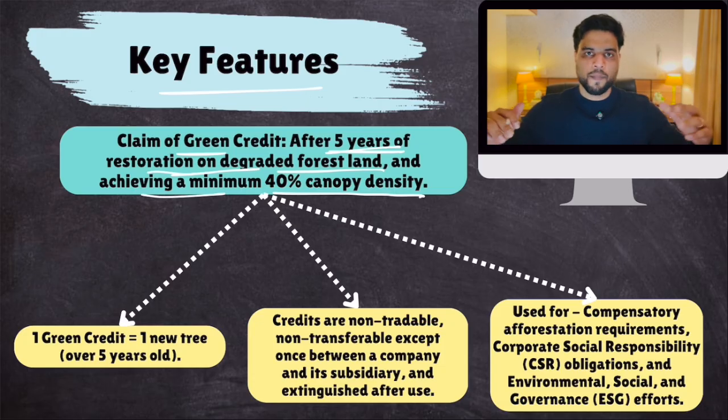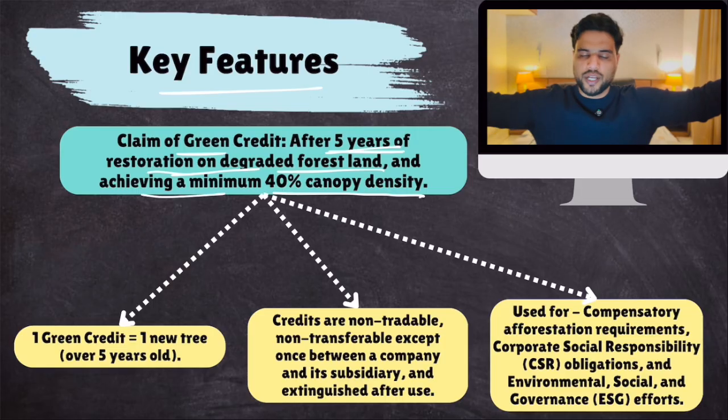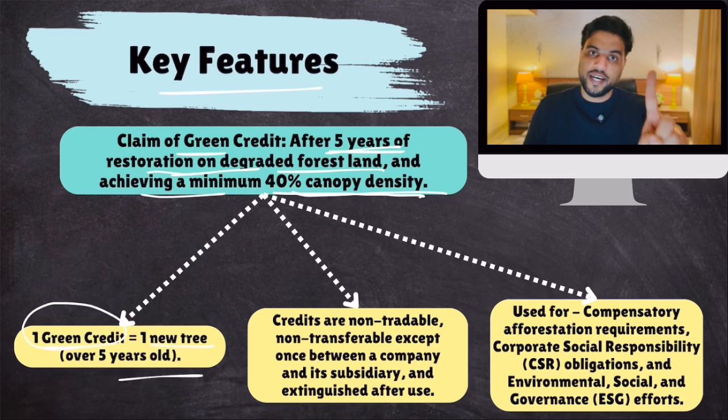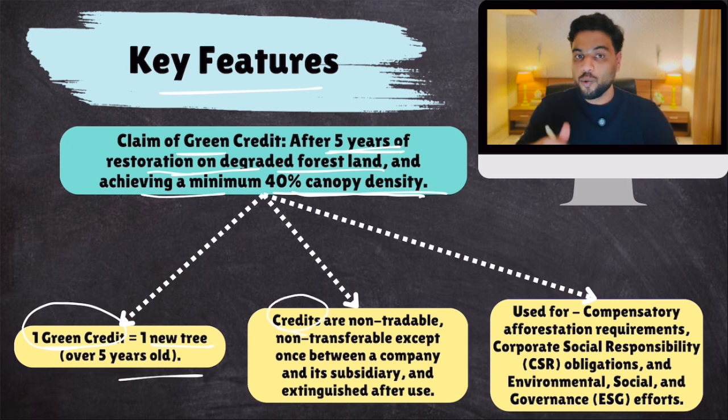Canopy density means that there is a land on which you have planted trees. The shadow of those trees should cover 40% of the land. That is canopy density. 1 green credit is equal to 1 tree which is 5 years old. So for every tree you will get 1 green credit. These credits are not tradable. I'll tell you what is the advantage of these credits.